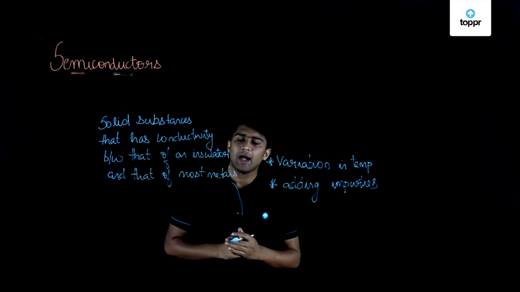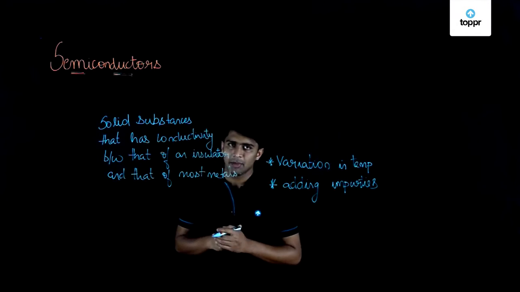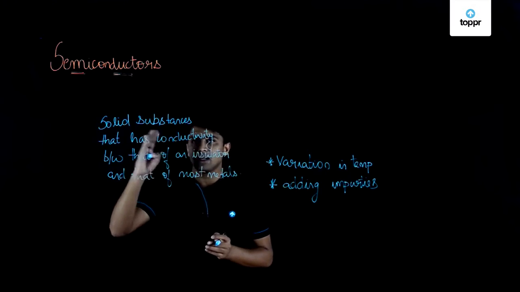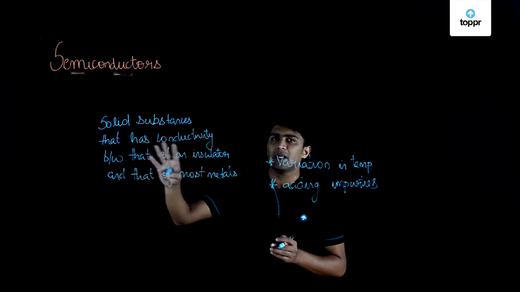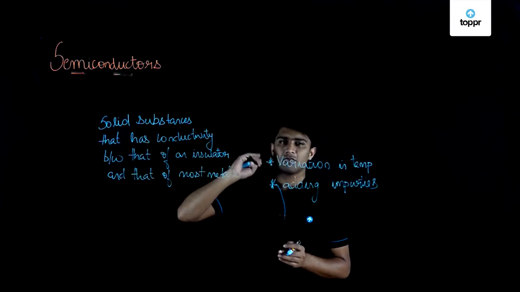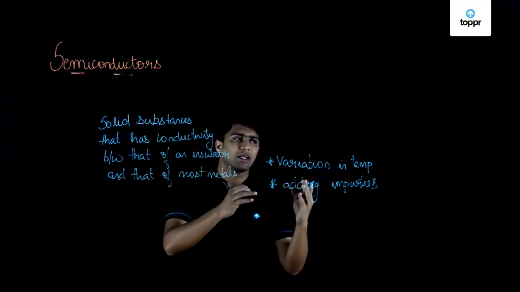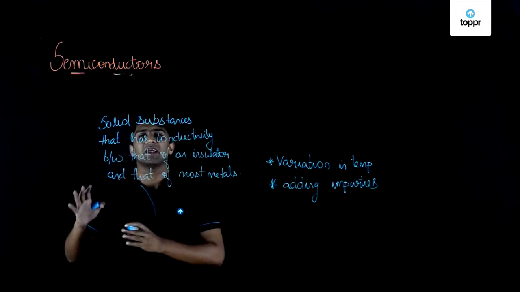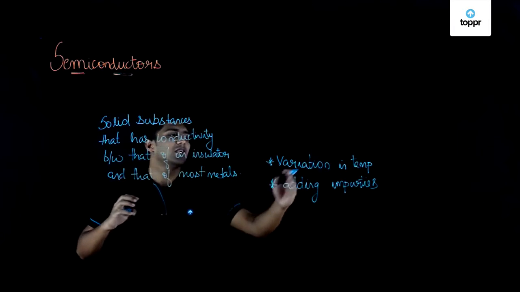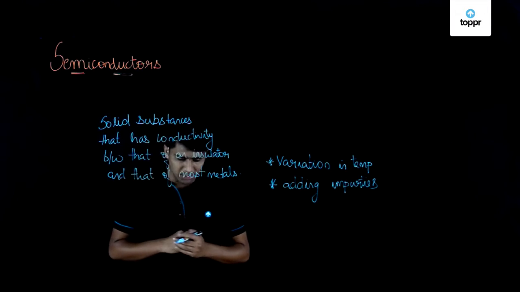So these are the two factors which decide a semiconductor. So what is a semiconductor? It's nothing but a solid substance that has conductivity between that of an insulator and that of most metals, and these are the two factors: the variation in temperature and adding impurities.